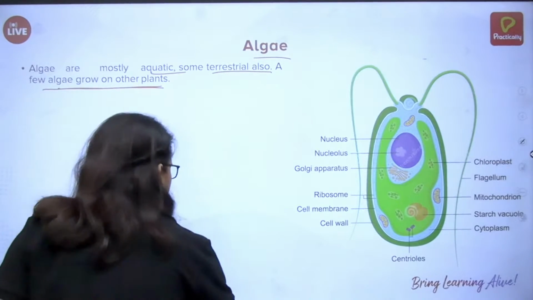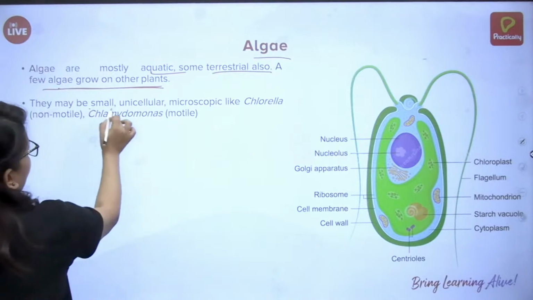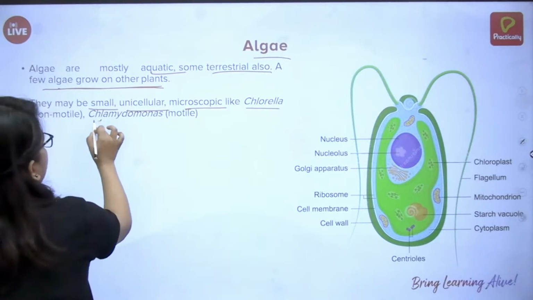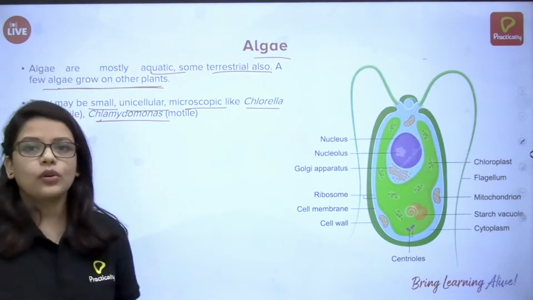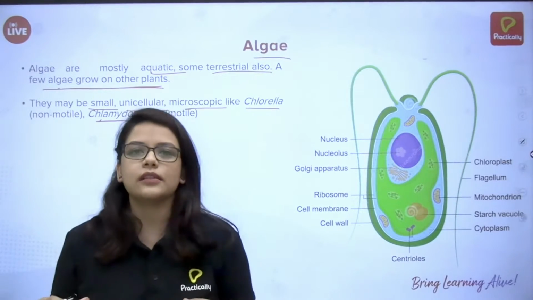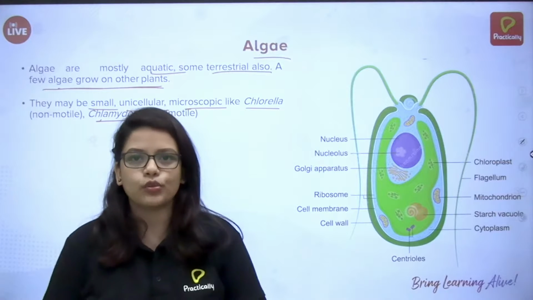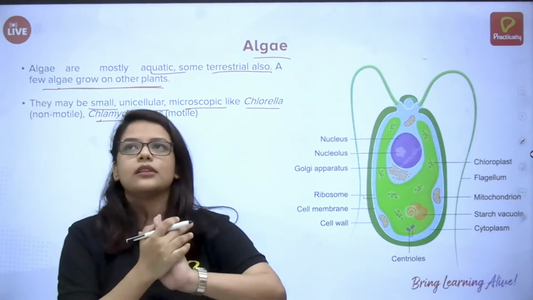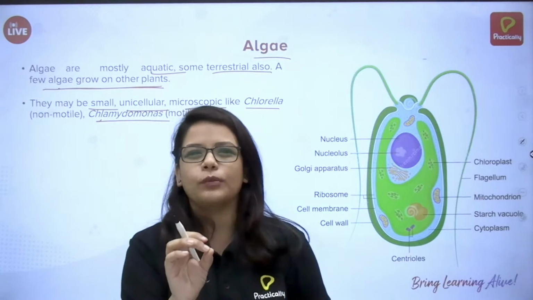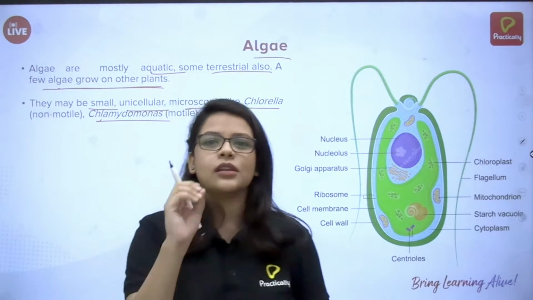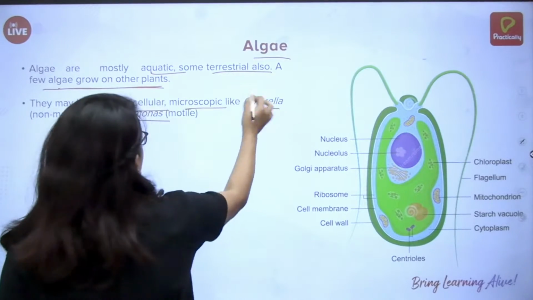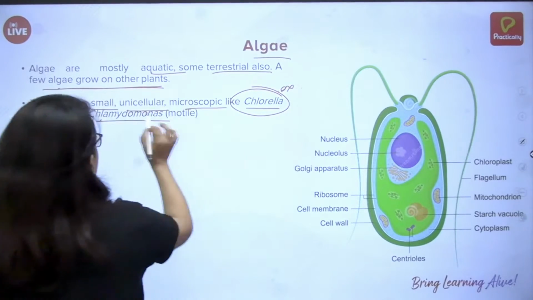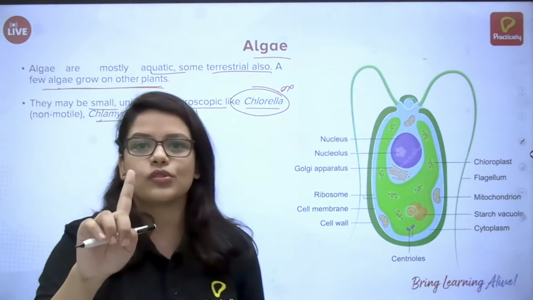They may be small, unicellular, microscopic, like Chlorella and Chlamydomonas. There is a huge range of algae which you find on our planet. First, you can find very small, microscopic ones, known as Chlorella, for example. This is just an example. Small unicellular, that's just one cell.